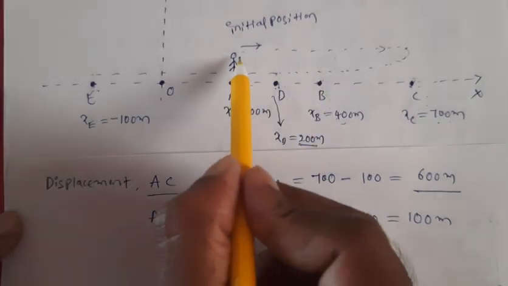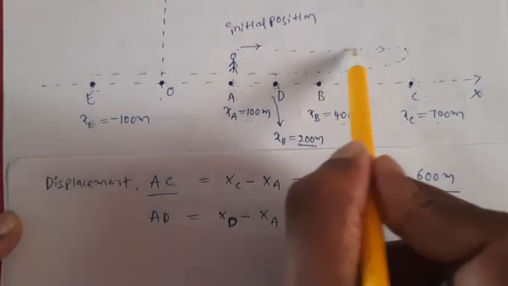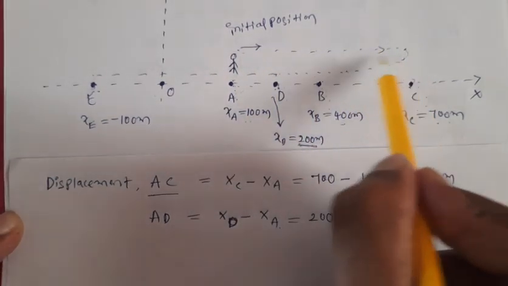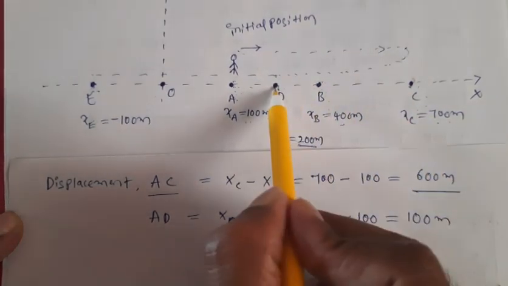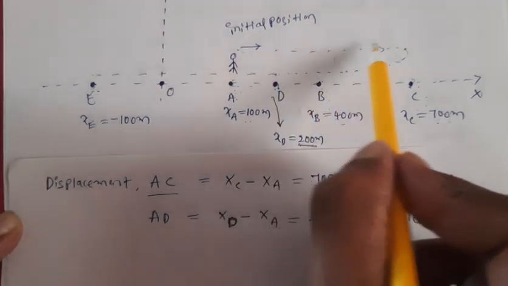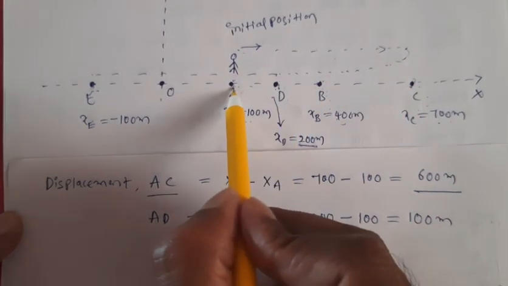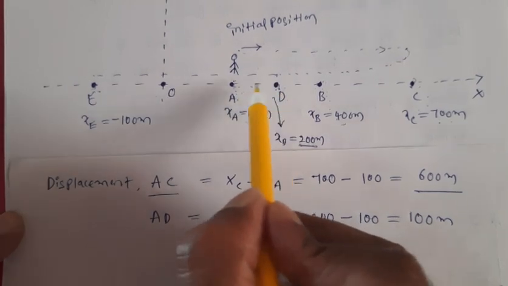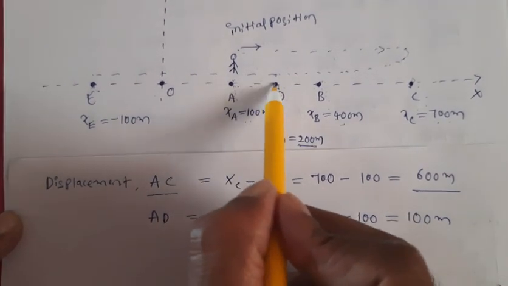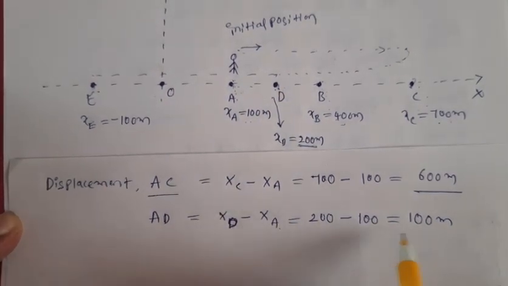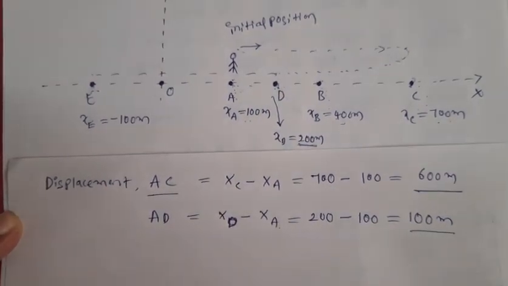See, actually the person is moving from A to B, B to C and again he is coming to D. But when we measure distance, we need to add the whole path length, A to B, B to C and C to D. But when it comes to displacement, we don't bother about the path traveled by the person. Just we see initial point and final point. So what is the final point? D. What is the initial point? A. Just we see the shortest distance between the 2 points. That means simply we take XD minus XA. Now we get this value, 100 meters.